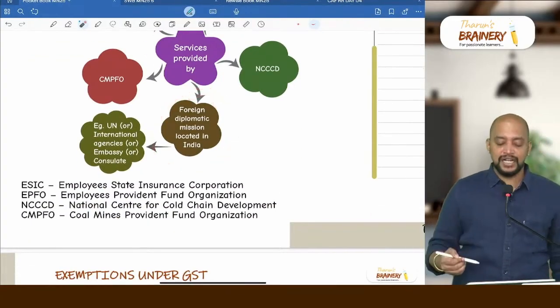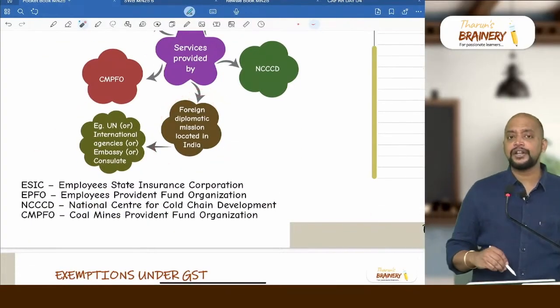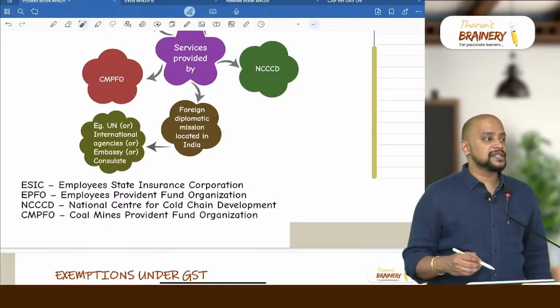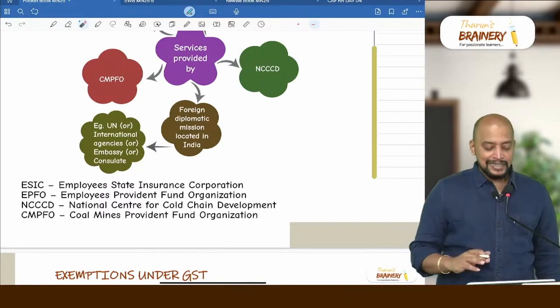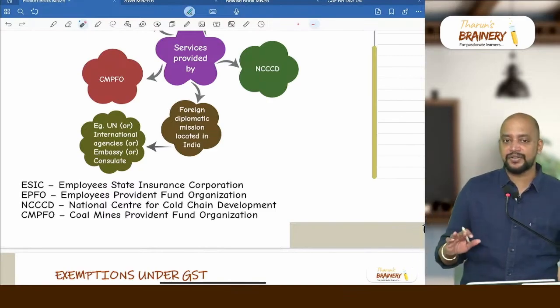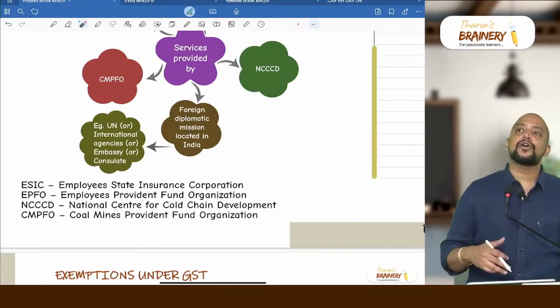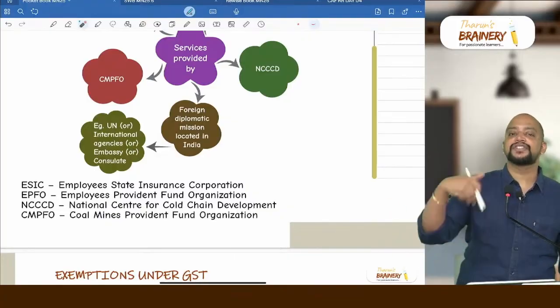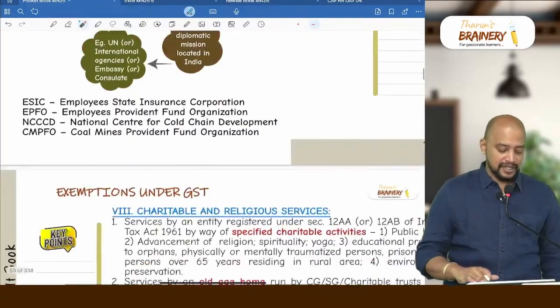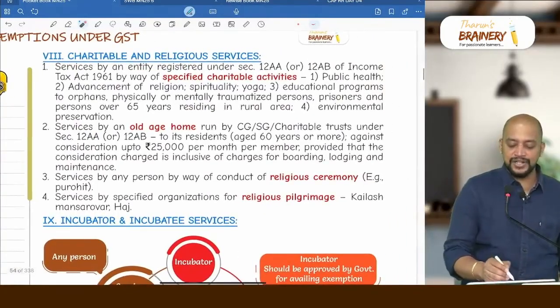Who is Foreign Diplomatic Mission in India? UN or international organizations or embassies or consulates, they are also exempted. So whatever money that they are collecting, they are not required to pay GST, they are exempted from payment of GST. That's where they are called UIN holders. So their outward supply will be exempted, but on their inward supply, whatever GST paid, they can get it as a refund.